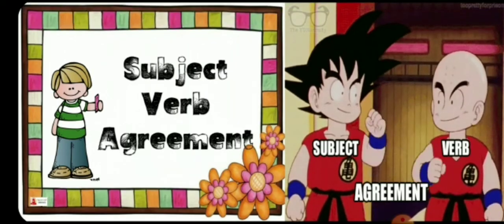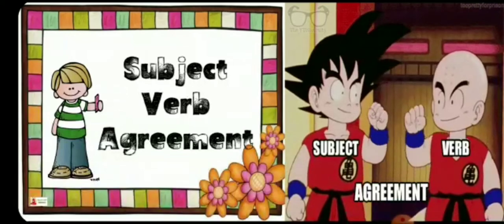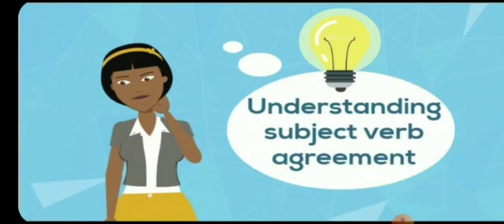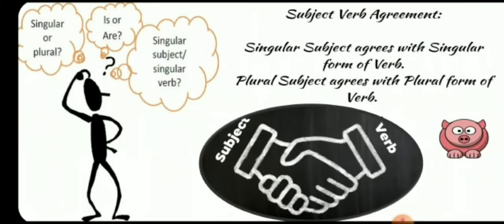Today our topic is subject verb agreement. Now the question is, what is this subject verb agreement? So let us understand. We always have a question in our mind: singular or plural, is or are, singular subject, singular verb. What are all these? A singular subject agrees with the singular form of the verb, and a plural subject agrees with the plural form of the verb.